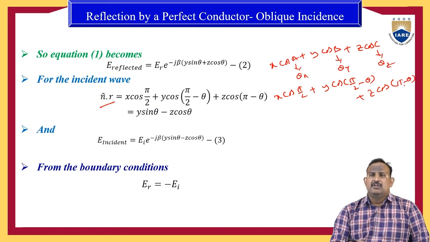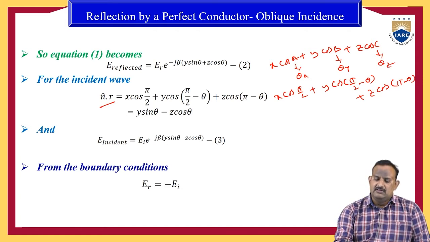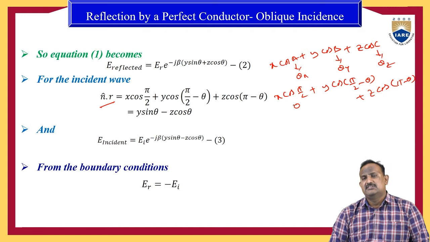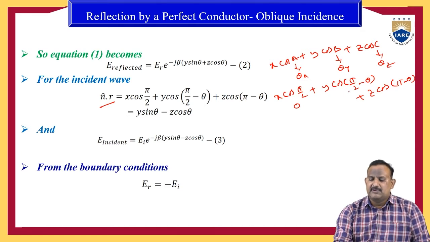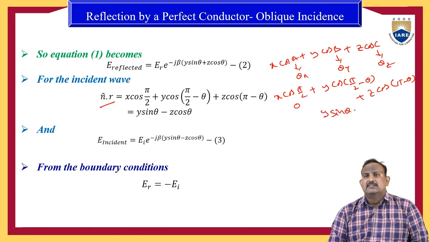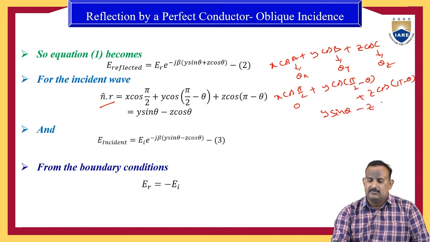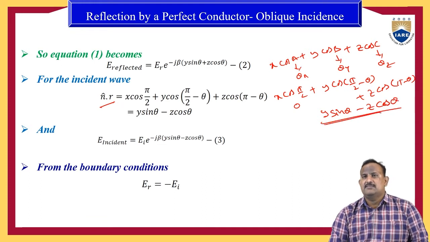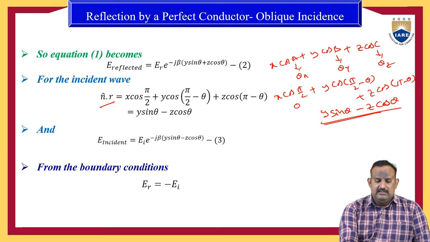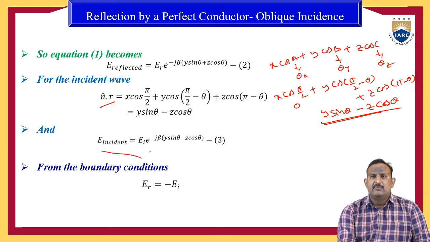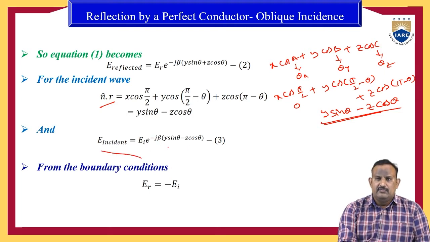After substituting the angles in the equation, cos pi by 2 is 0, so the first term is 0. Then y cos of pi by 2 minus theta. Cos of pi by 2 minus theta is sin theta, therefore it is y sin theta plus z into cos of pi minus theta. Cos of pi minus theta is minus cos theta, so minus z cos theta, because in the second quadrant cos is negative. Therefore, E incident equals EI into e power minus j beta into (y sin theta minus z cos theta).